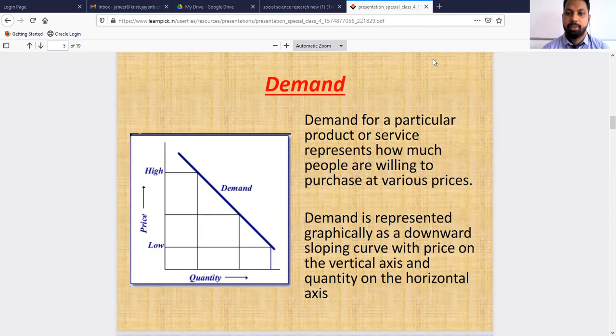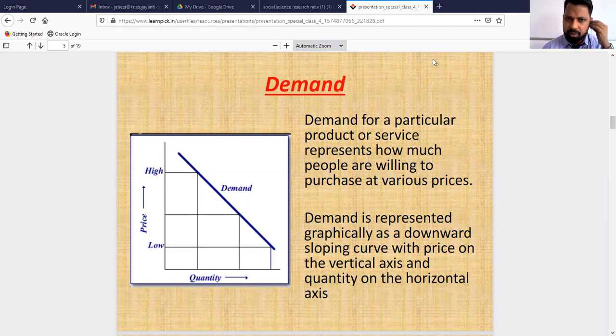If you have the ability to purchase a commodity, so for example, if you have the income to purchase an iPhone, but you don't want to purchase the iPhone, we cannot call it demand. So ability should be followed by willingness to purchase. The same example you can also take: you have the desire to purchase an iPhone, but you don't have money to purchase. Then also we cannot call it a demand for the commodity. So demand is ability that should be followed by willingness to purchase at a given price, at a given period of time. So that is demand, ability plus willingness to purchase.